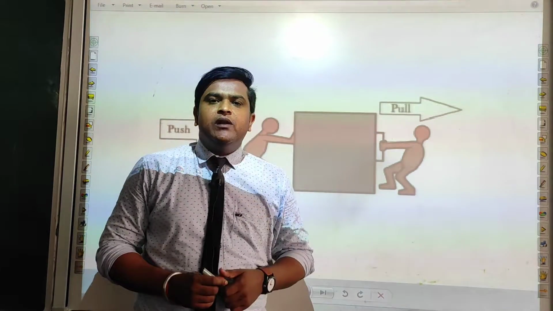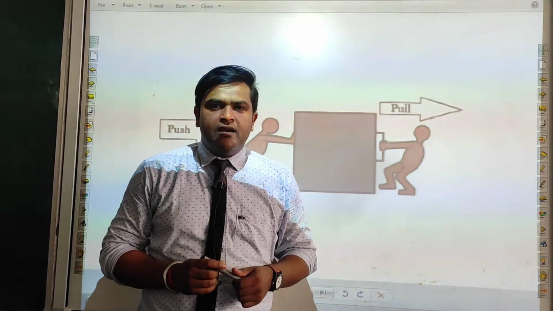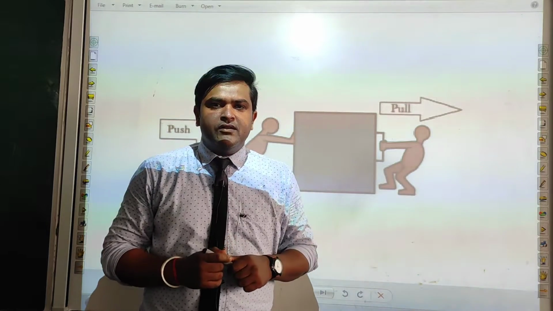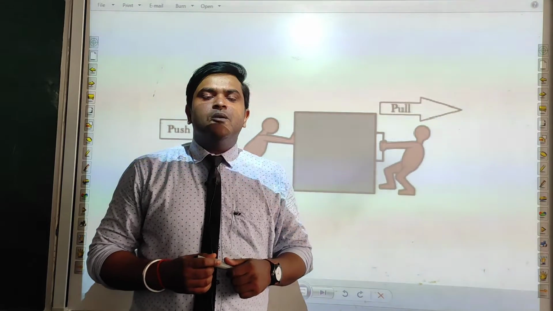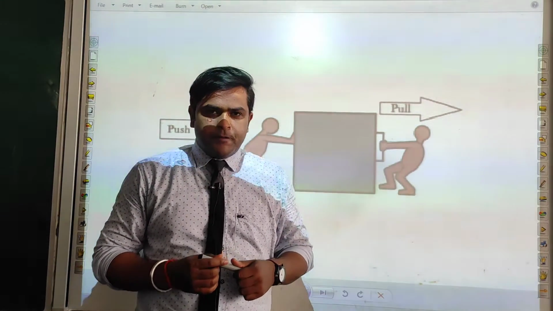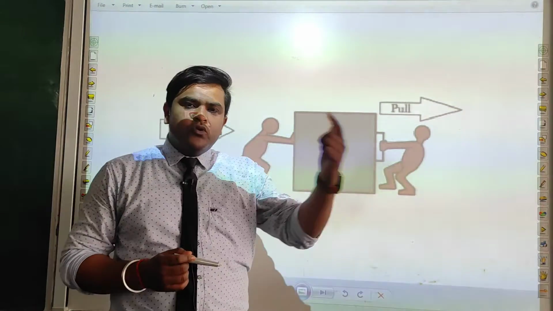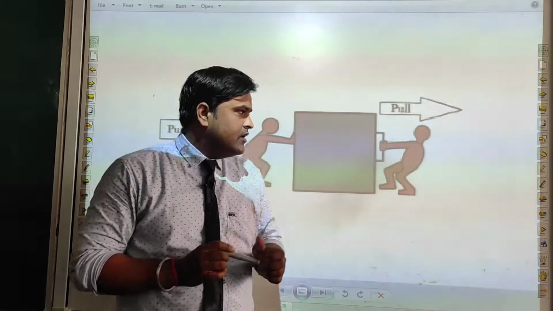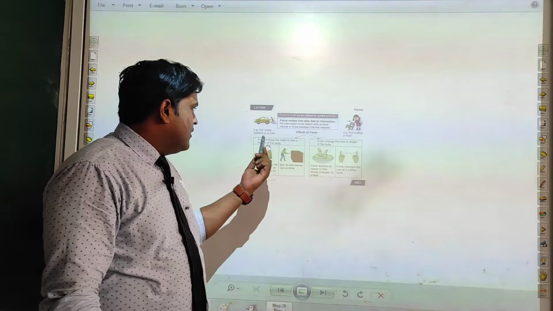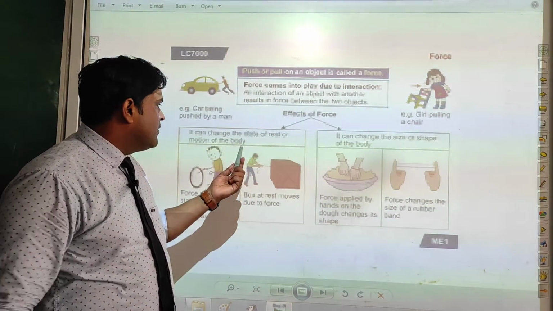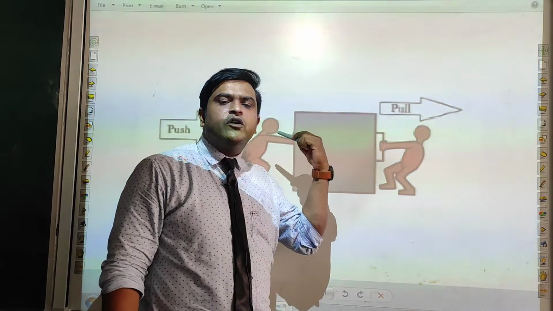But if you talk about a different definition, then we have a definition for that. Force is an external agent which produces change in the state of a body. It can change the state of a body either from rest to motion or from motion to rest. By this example, you can see the object was in a state of rest when this boy was not applying force.